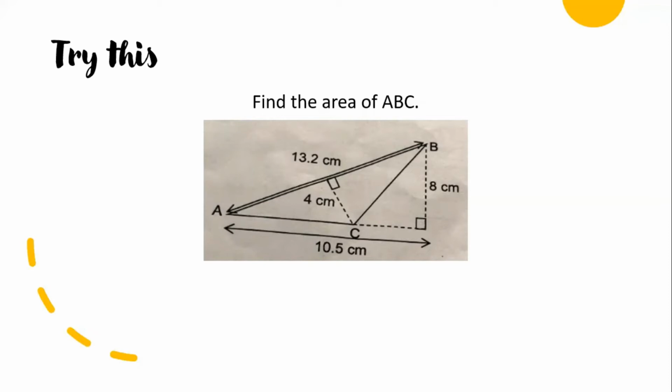26.4 cm square. So where is the base? The base is 13.2, from here, 13.2. And the height is 4 cm. Remember the formula? Half times width times height, or base times height. The base is 13.2. The height is 4 cm. So 13.2 times 4 times half, and you get 26.4.